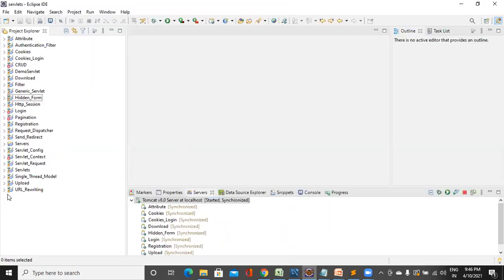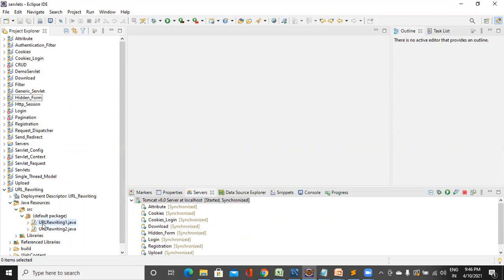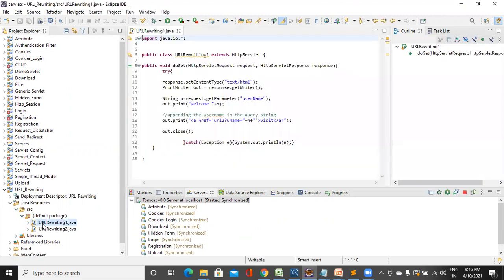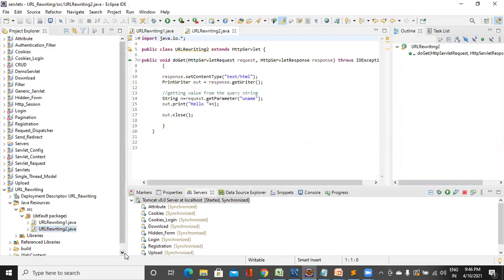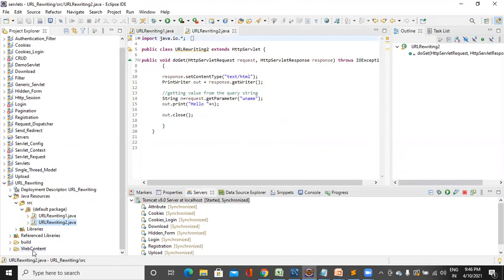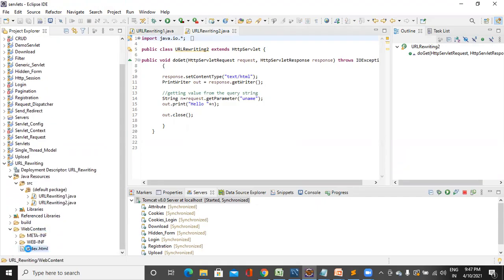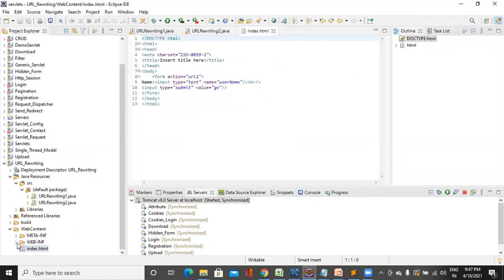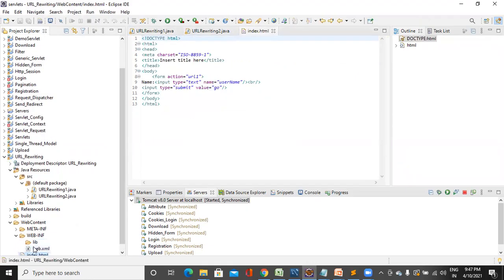First, create a dynamic web project for this URL rewriting. Then, inside the source folder, create a package. And inside the package, create two servlets, URLRewriting1 and URLRewriting2. And inside the WebContent, we have an index.html here. And inside the WEB-INF, you have the web.xml.